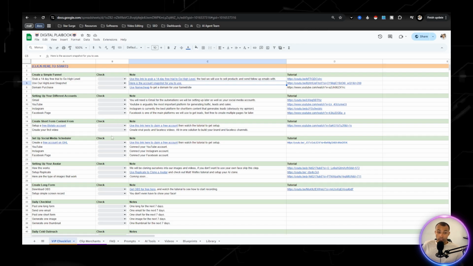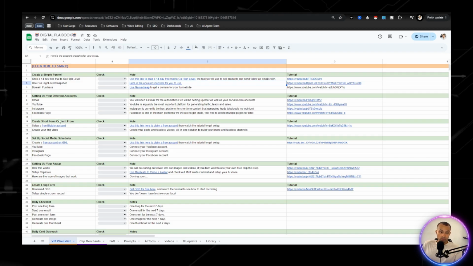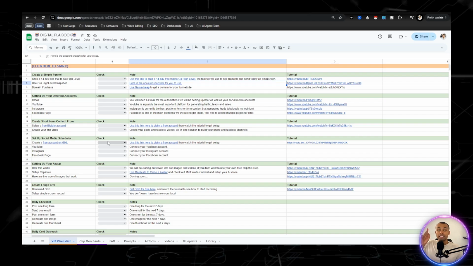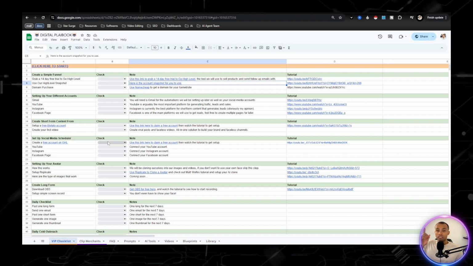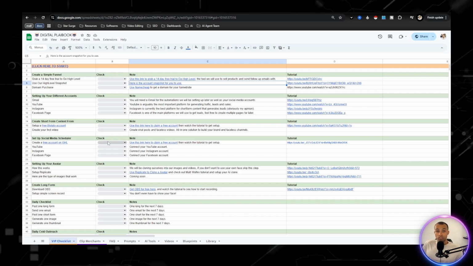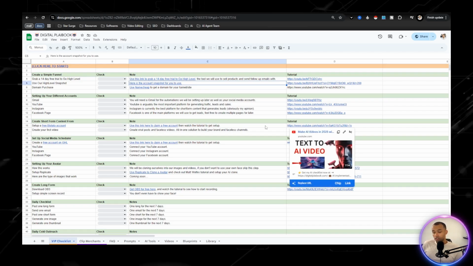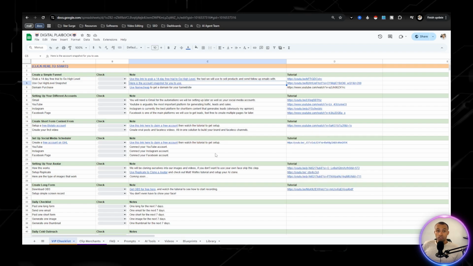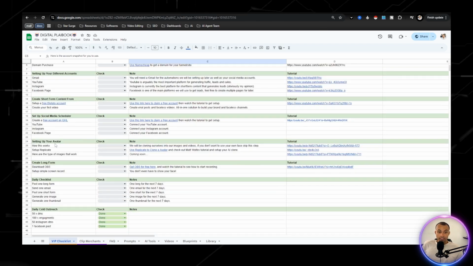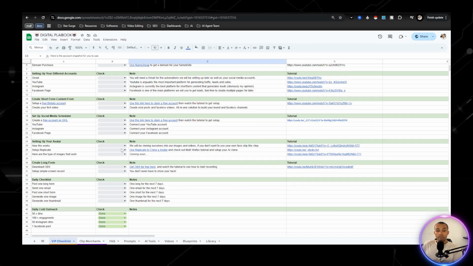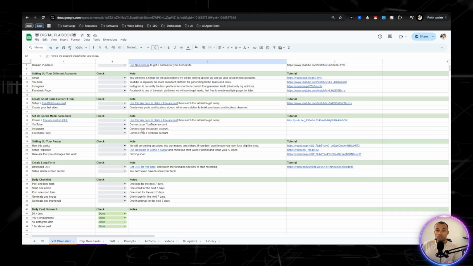Next on the checklist, we have creating short form content, and that is going to be with Blotato. So up here, there's going to be a link to a video that I've already created on my YouTube channel that's going to show you how to create videos with Blotato. So there's multiple places, and it shows you literally step by step how to do it. Setting up your avatar. This is what I do on my social media, I create short form content out of my avatar.